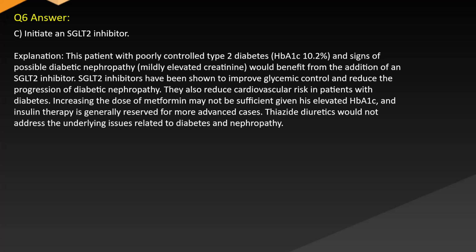Increasing the dose of metformin may not be sufficient given his elevated HbA1c, and insulin therapy is generally reserved for more advanced cases. Thiazide diuretics would not address the underlying issues related to diabetes and nephropathy.